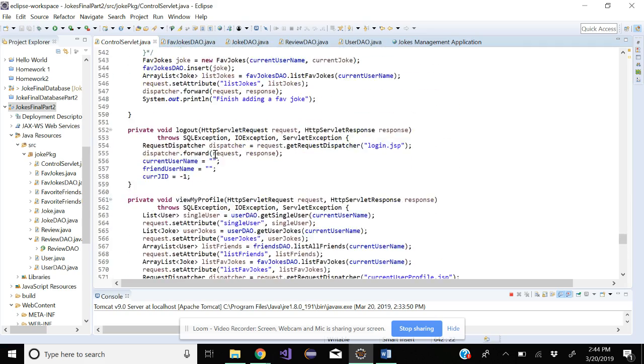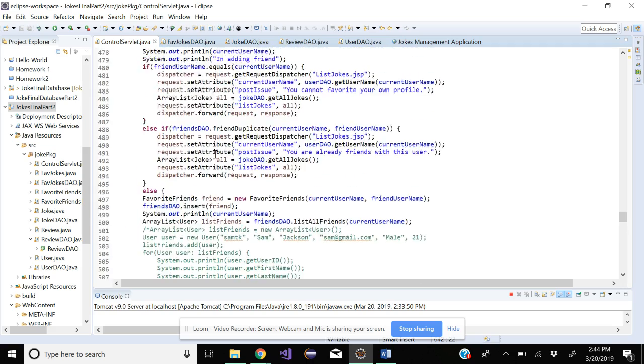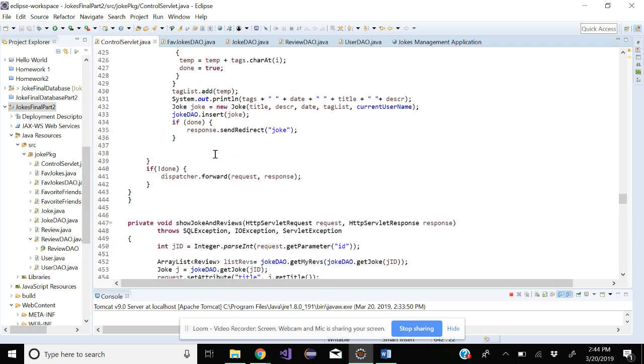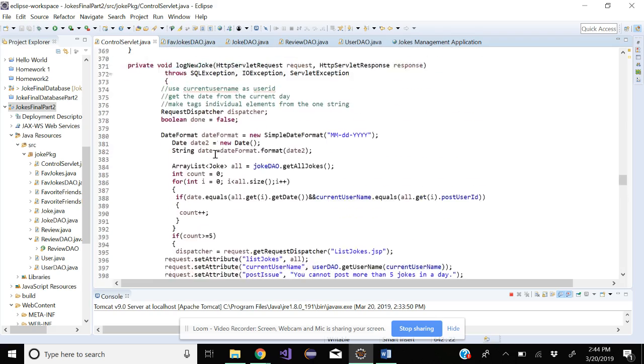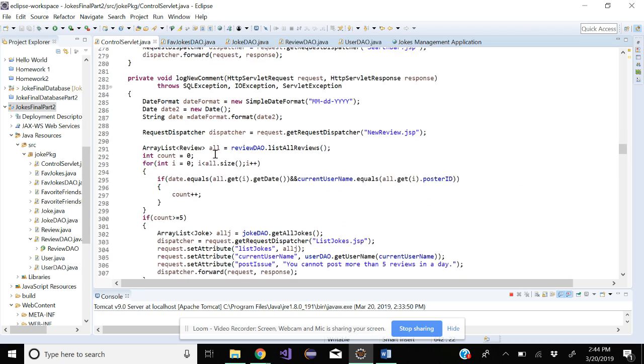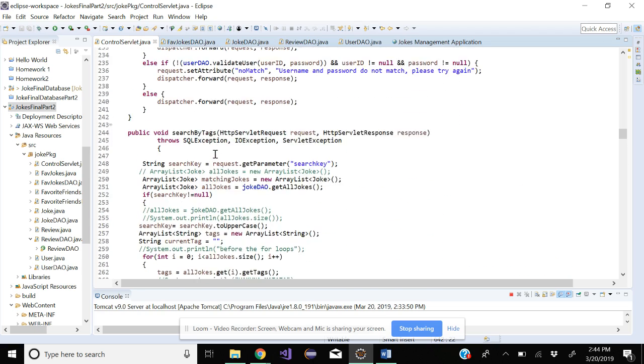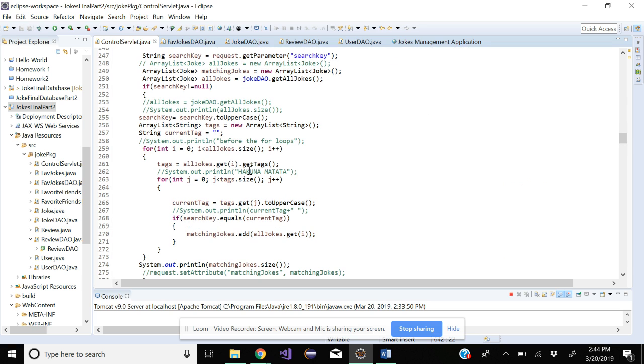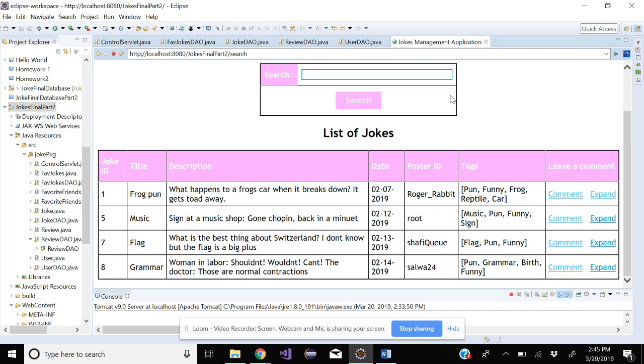I look for where I search. There's a lot of code here. Show jokes, new joke, comment. So search by tags. I have it cast the current tag to uppercase so that it just compares the uppercase ones, and it doesn't care about whether or not it's capitalized, because that would be a problem if one person was searching for lowercase and another person was searching for uppercase.